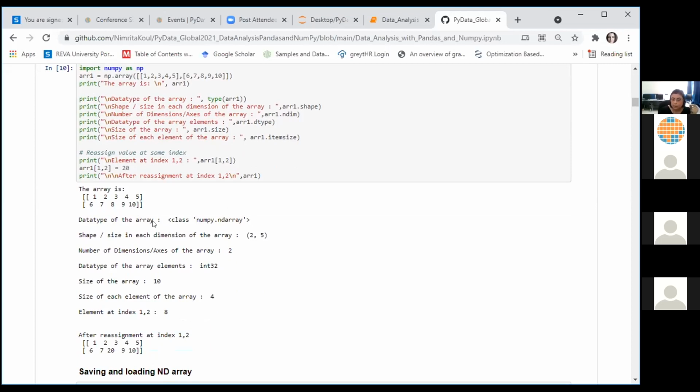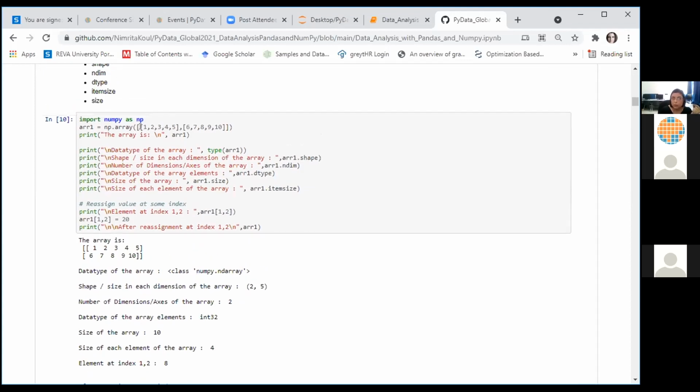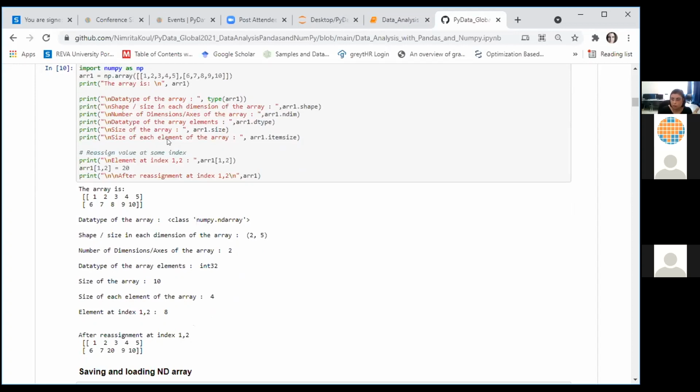My data type has been shown to me as numpy.ndarray. My original shape is 2 by 5, which means I have 2 rows and 5 columns. The number of dimensions is 2. I have rows and columns only. The data type of each array element is int32 because my data values are whole numbers. If you change the values to floating points, your interpreter automatically infers the data type as float32 or float64.